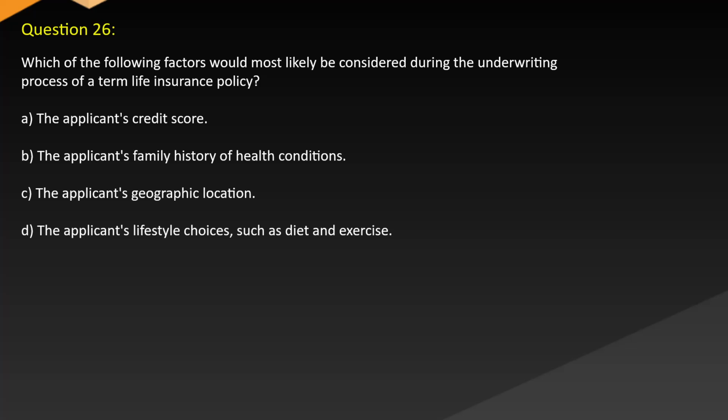Question 26. Which of the following factors would most likely be considered during the underwriting process of a term life insurance policy? A. The applicant's credit score. B. The applicant's family history of health conditions. C. The applicant's geographic location. D. The applicant's lifestyle choices, such as diet and exercise.